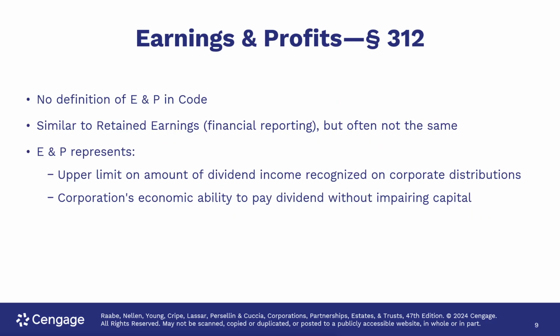There's no definition of earnings and profits in the code. It's similar to retained earnings in financial reporting, but not often the same. Earnings and profits represents the upper limit on the amount of dividend income recognized on corporate distributions and the corporation's economic ability to pay dividends without impairing capital.